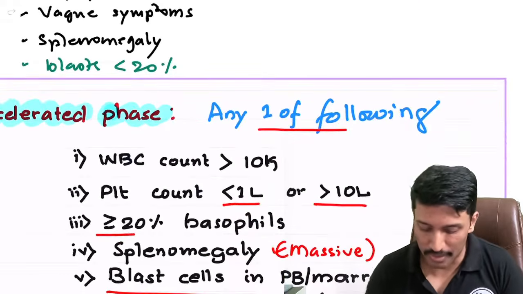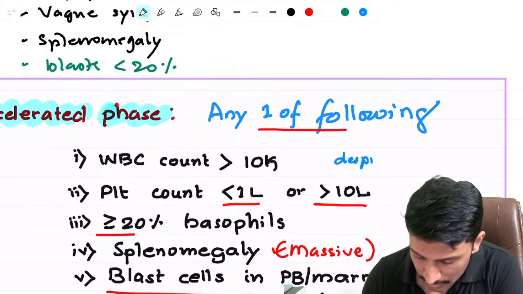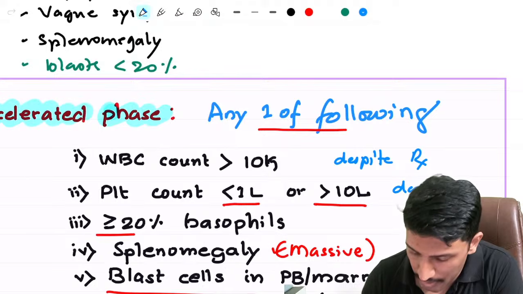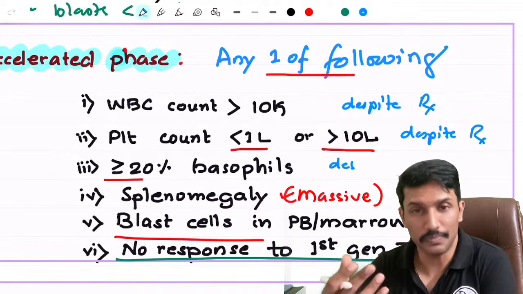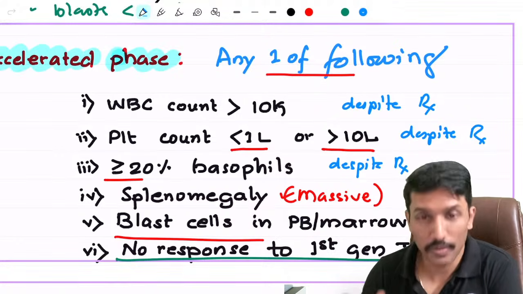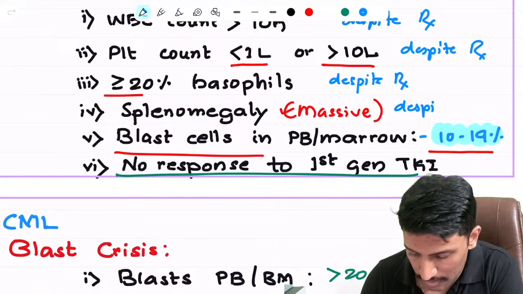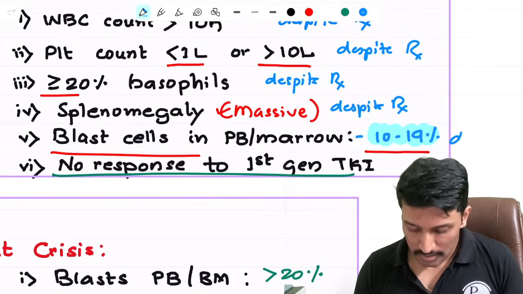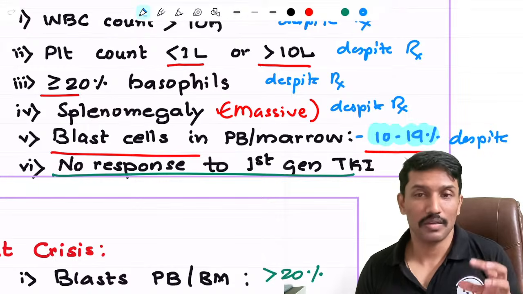But if despite treatment, their WBC count remains high, despite treatment, their platelet count remains low or high, or their basophil counts, which are one of the end products of myeloid lineage, despite treatment, their basophil count becomes high, or you have splenomegaly which is not shrinking despite treatment, the blasts in the peripheral blood or marrow remain more than 10%.